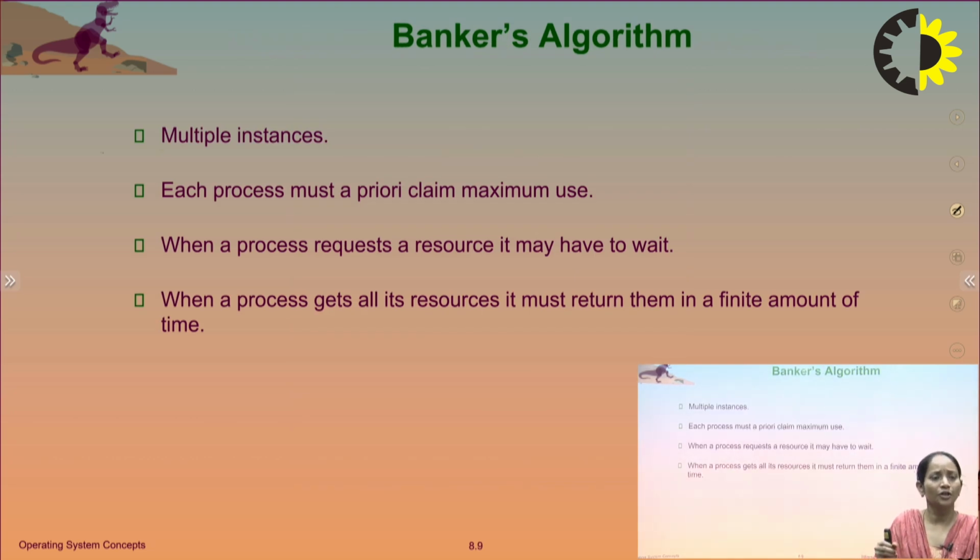The most important topic is Banker's algorithm. How can we solve questions on the Banker's algorithm? There are multiple instances. Each process must make a priori claim of maximum use. When a process requests a resource, it may have to wait. When a process gets all the resources, it must return them in a finite amount of time.